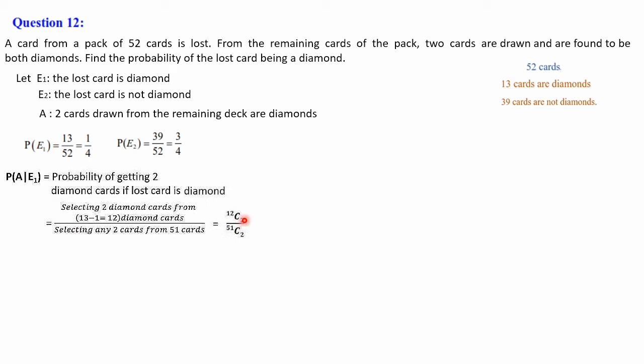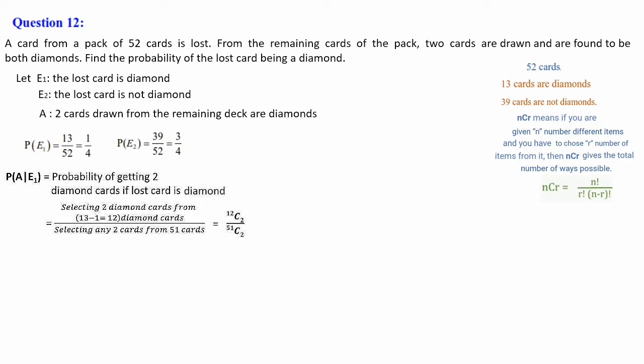Here 12C2 in the sense choosing two items from 12 items, that is 12C2 possible ways. This one you have already studied in class 11. NCR means if you are given n number of different items and you have to choose r number of items from it, then NCR gives the total number of ways possible. Here you have to choose two items from 12. So the total number of ways possible is 12C2. The denominator, out of 51, 2 we have to choose. The total number of possible ways is 51C2.